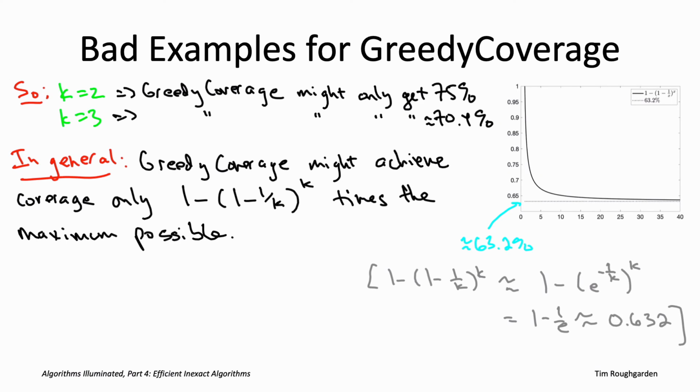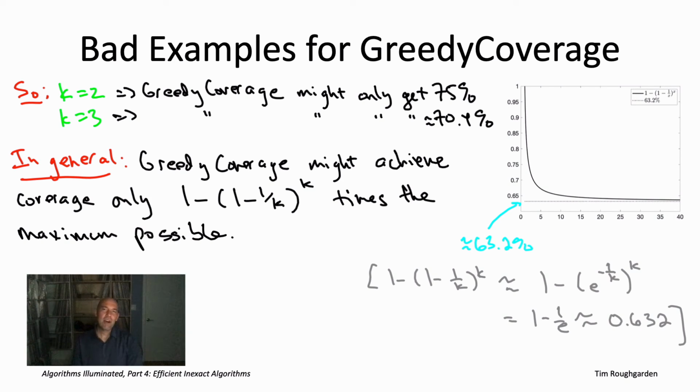So that means 1 minus 1 over k is behaving like e to the minus 1 over k, where e is 2.718..., Euler's number. We're taking that to the kth power, so we get 1 over e, and 1 minus 1 over e is well approximated by 0.632. So that would be formally how you'd prove that this expression, no matter how big you take k, is never going to get less than 63.2%.